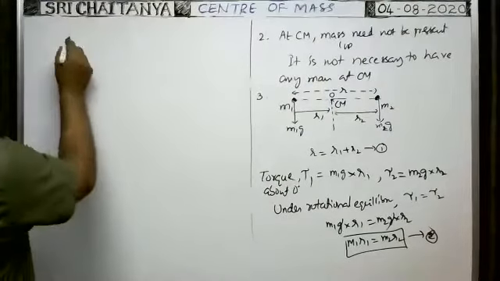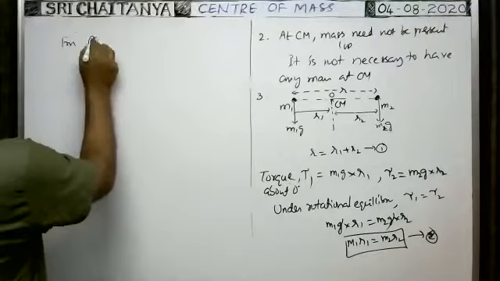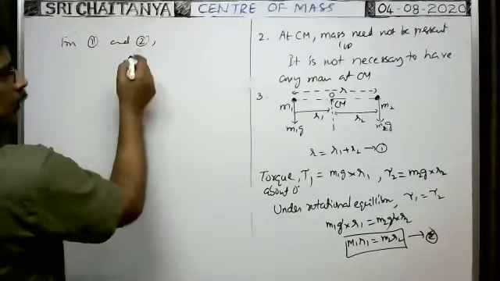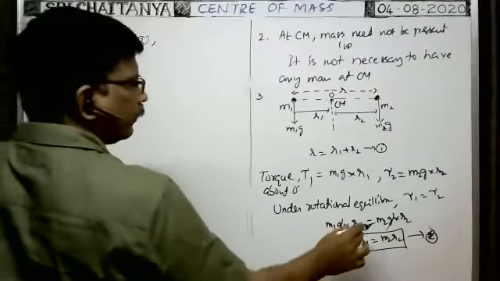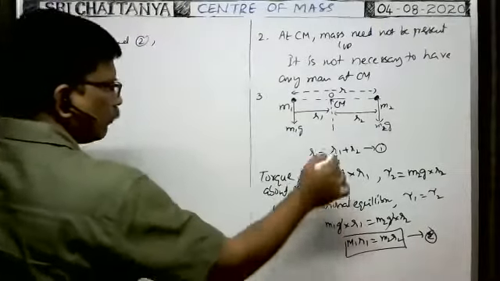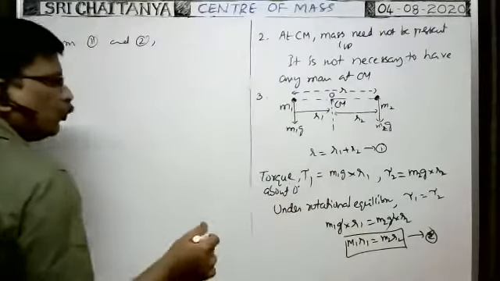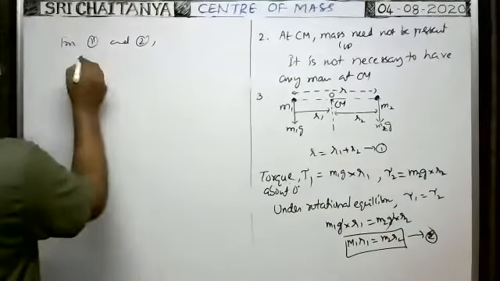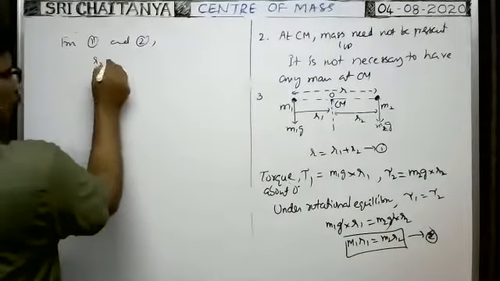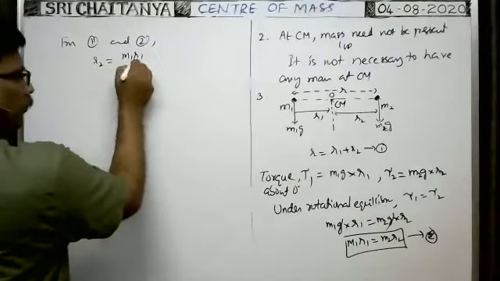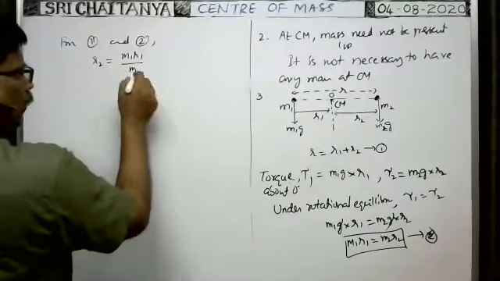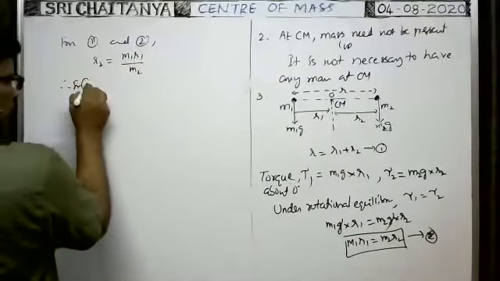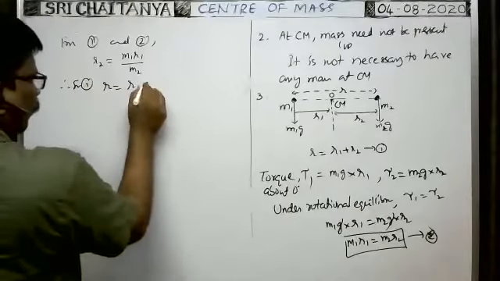Okay, from 1 and 2. You see, from this, first we have to find R1. To find R1, R2 should not be there. So from equation 2, R2 is equal to M1 R1 by M2 we can write now. So therefore, from equation 1, R is equal to R1 plus R2.